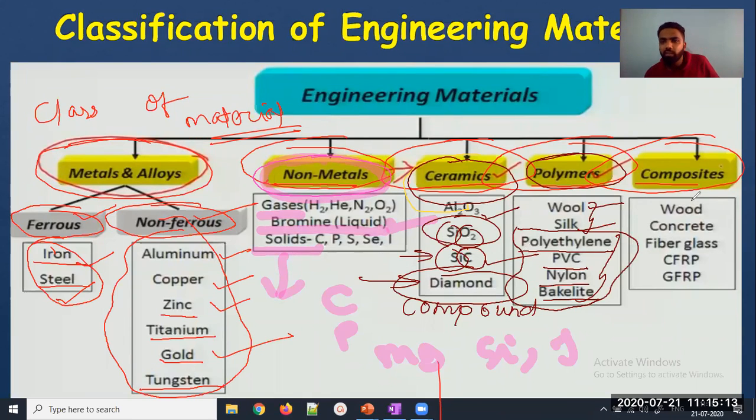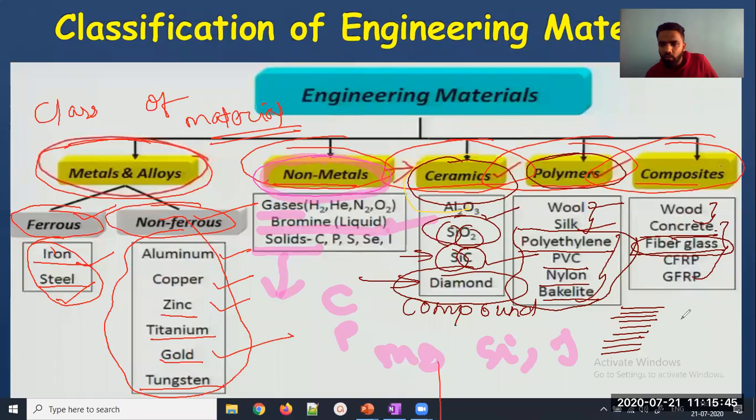Okay. Next, we can go to composites. Composites are also natural and they are also man-made. Like concrete is man-made. Fiber glasses that we are getting, fiber is nothing but something which is nano size. Fiber can be in different shapes, but we know what you mean by fiber. Fibers are nothing but longitudinal thin wires, you can say. So you know about fiber glasses. Right now what we are manufacturing in glass is fiber kind of glass.